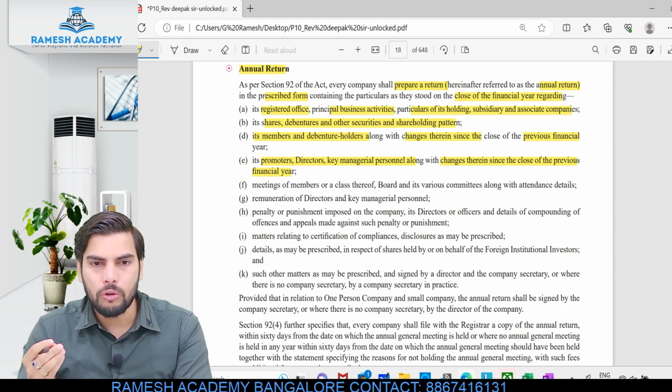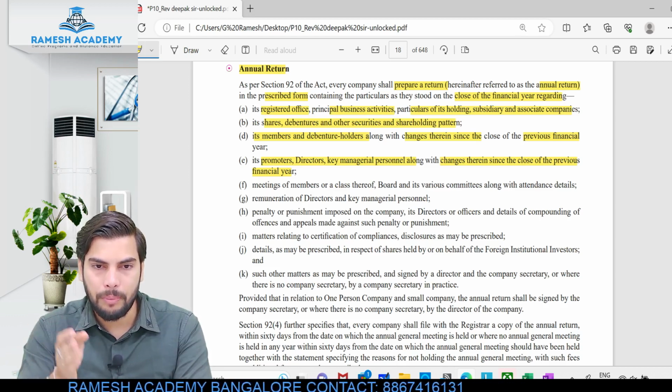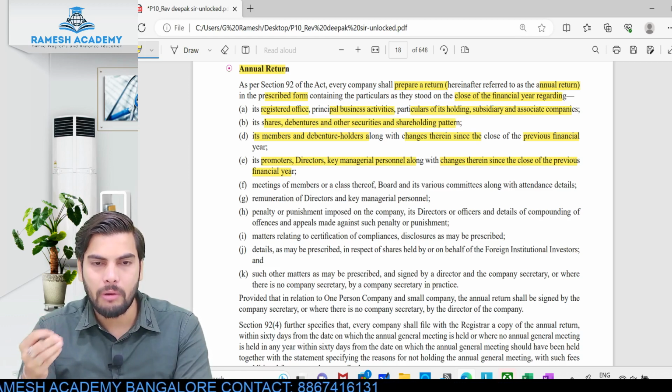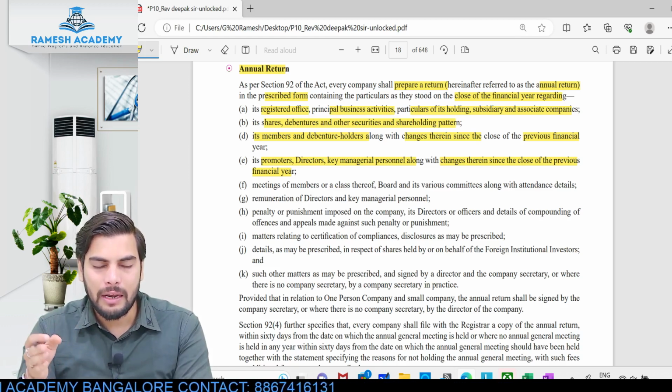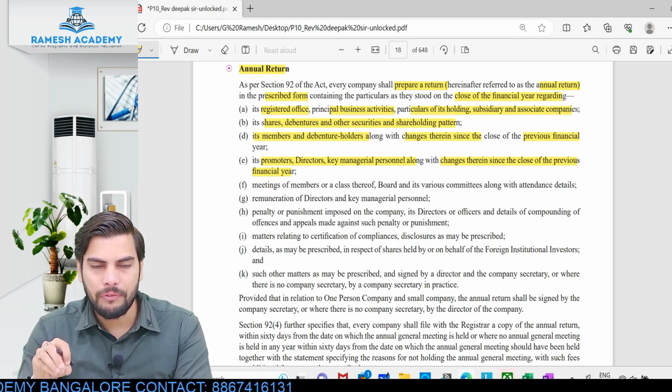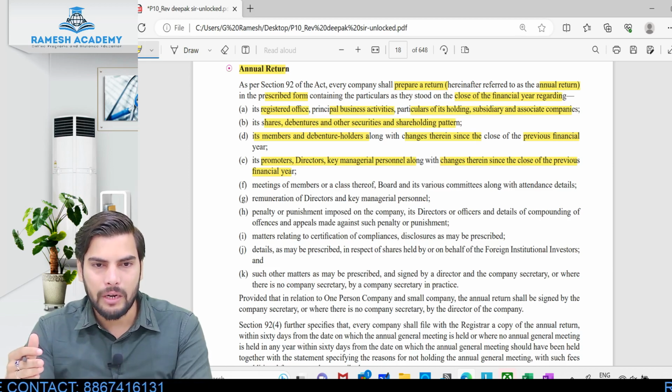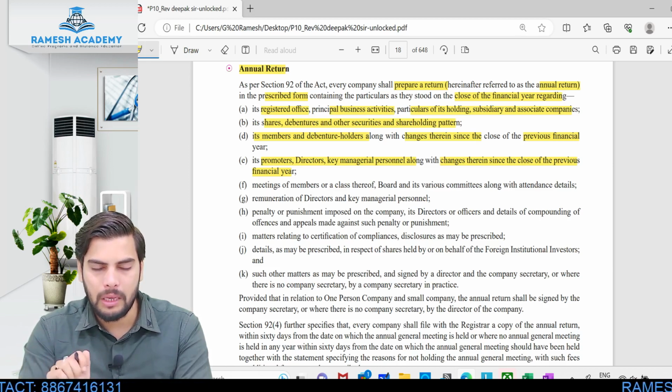When it comes to the fourth point, I'll be providing details about the promoters and directors. Who are the promoters? Who are the directors? How many shares are held by them? Are there any changes which happened during that particular financial year? Is it that a new director was appointed? Is there any situation wherein an existing director vacated from the business? All these details will be provided in this particular annual return.